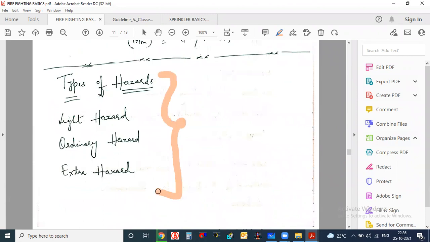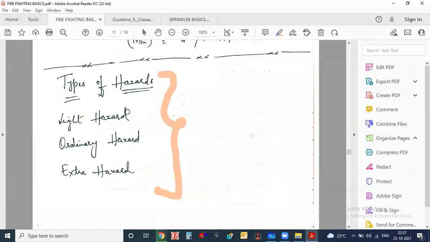Types of hazards. There are 3 types of hazards. The classification of building is according to the type of hazard. The classification of building is entirely different in NFPA, and entirely different in NBC, so whoever is doing the Indian calculation should not get confused.